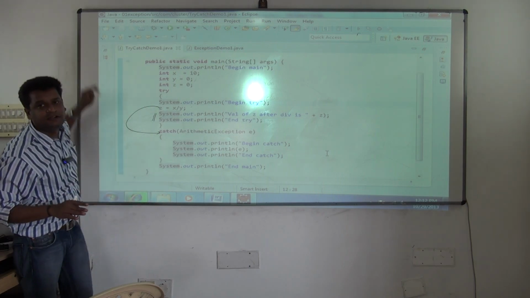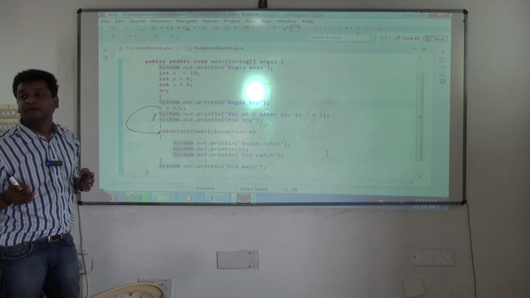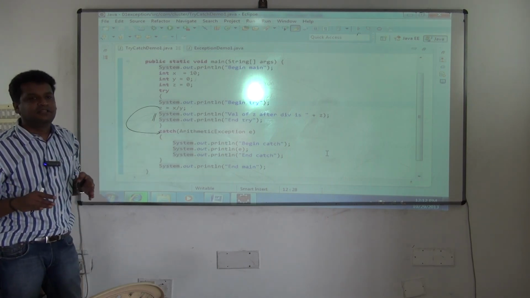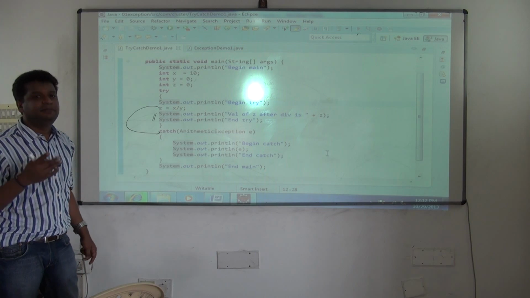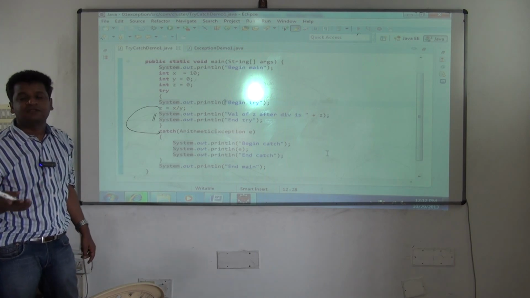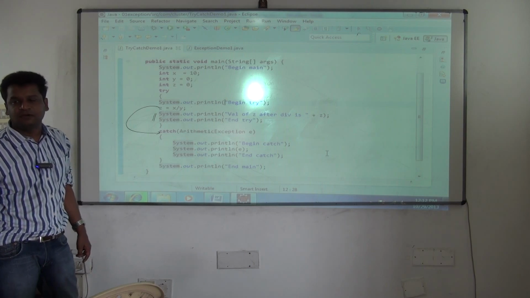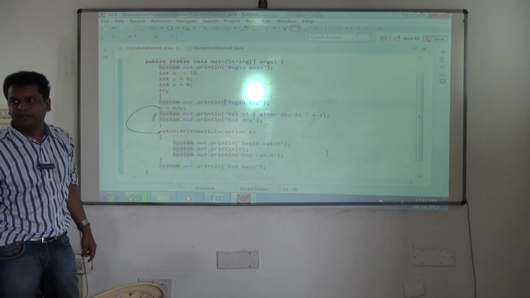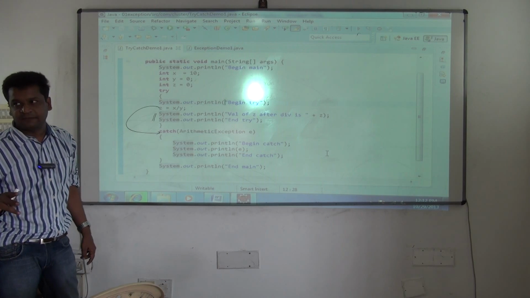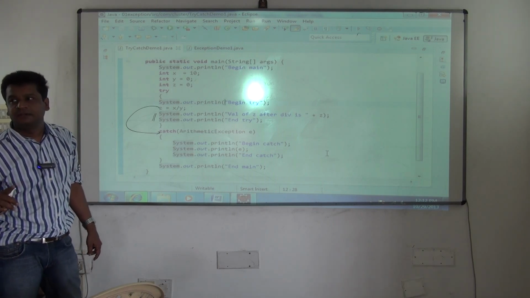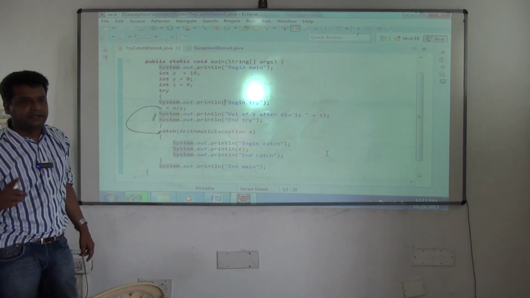So the first thing we learned is that by using exception handling, we can retain the control within the program and not let the program terminate. That is what we are doing now. Second, we have to study how to fix the error. Two things we have to study here: how to retain the control and continue the execution normally, and then how to fix the error. I have completed one, which is how to retain the control.